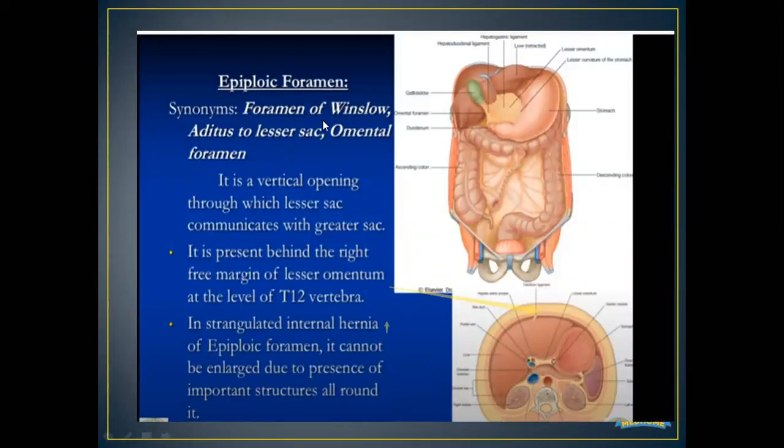Now, what is this epiploic foramen? It's a vertical opening through which the lesser sac communicates with the greater sac. So basically, it's a connection between both the spaces. Where is it present? The epiploic foramen is present behind the right free margin of the lesser omentum at the level of the T12 vertebra.